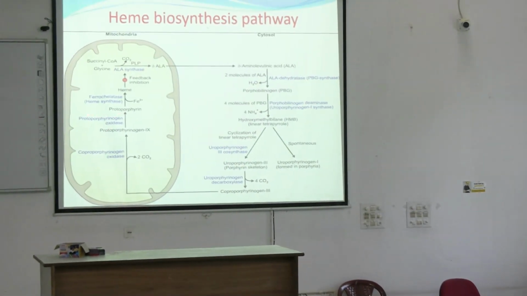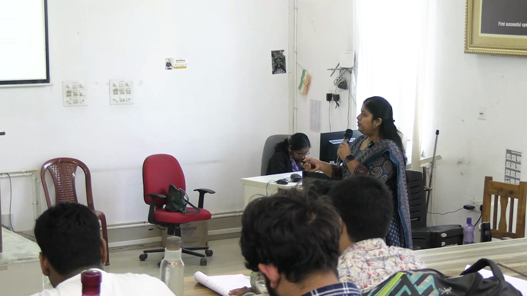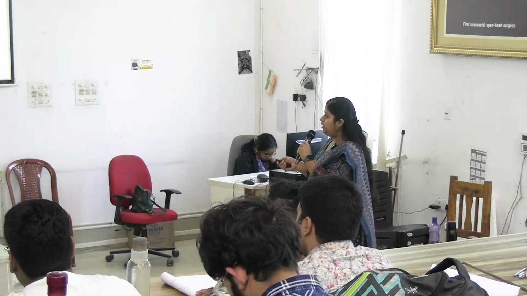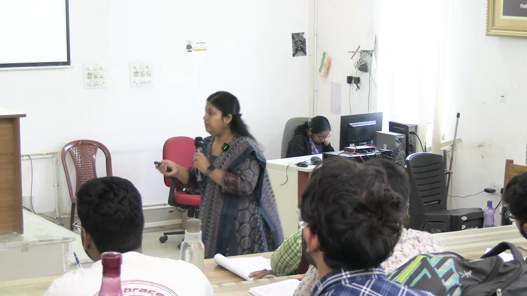Next comes the enzyme protoporphyrinogen oxidase. It converts protoporphyrinogen 3 to protoporphyrin, the first porphyrin in the body, right? So inside the body in heme synthesis, this is the first porphyrin. What is porphyrin? It is the tetrapyrrole structure without the ferrous iron. So protoporphyrin, by the ferrochelatase enzyme, incorporates ferrous iron and heme is produced finally. So this pathway should be very clear.